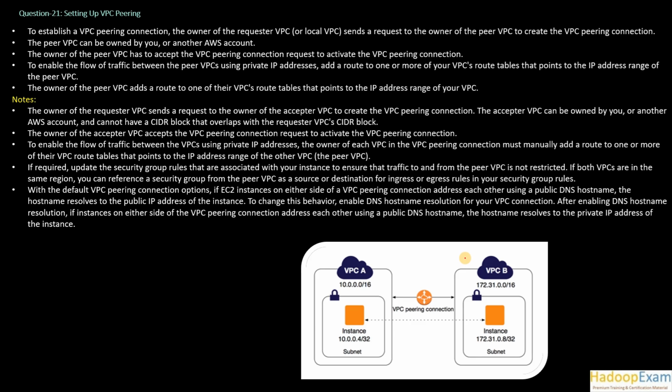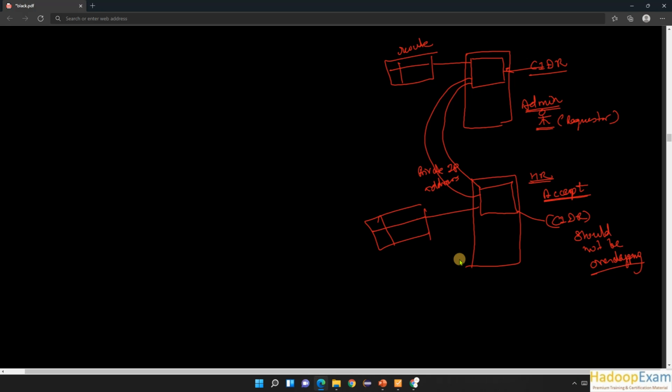To enable the flow of traffic between VPCs using private IP addresses, the owner of each VPC in the VPC peering connection must manually add a route to one or more of the VPC route tables that point to the IP address range of the other VPC, correct, we discussed. If required, update the security group rules that are associated with the instances so that the traffic to and from the peer is not restricted. The intent here is, why do you want to make the connection? Because whatever instances are in this and this VPC, you want them to communicate, and if you want to enable secure and proper communication, then you have to update the security rules.